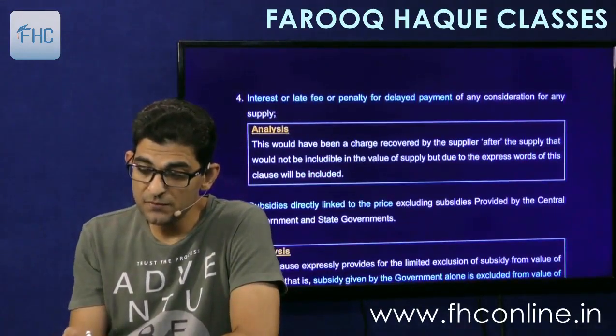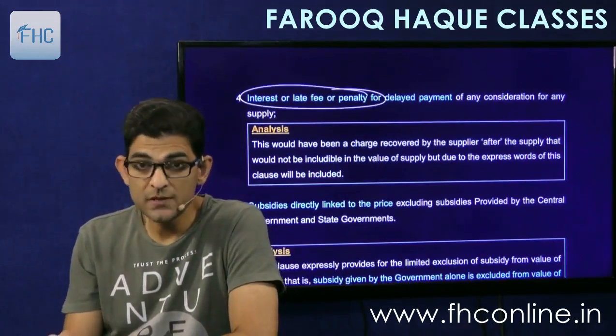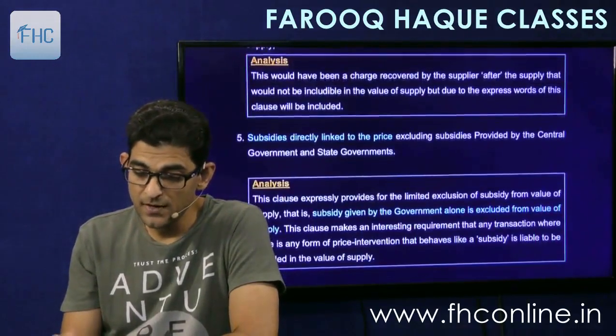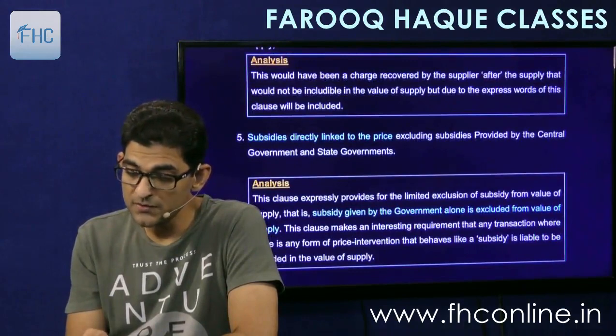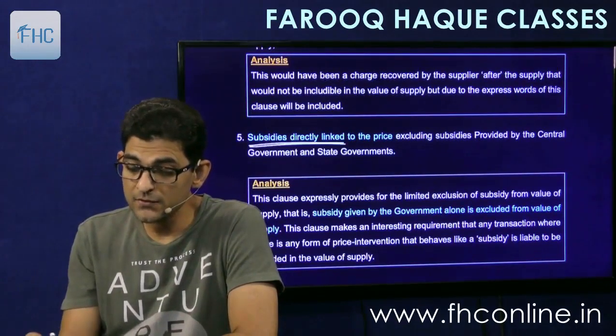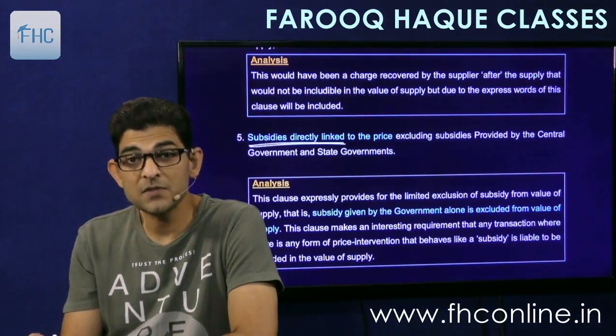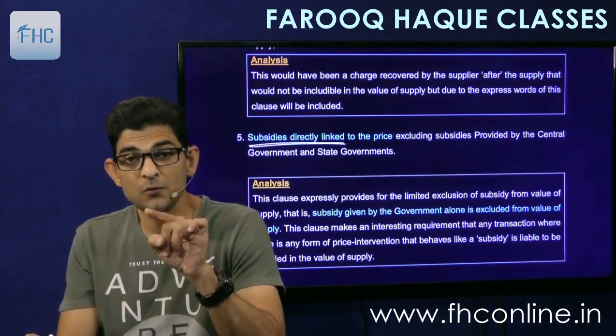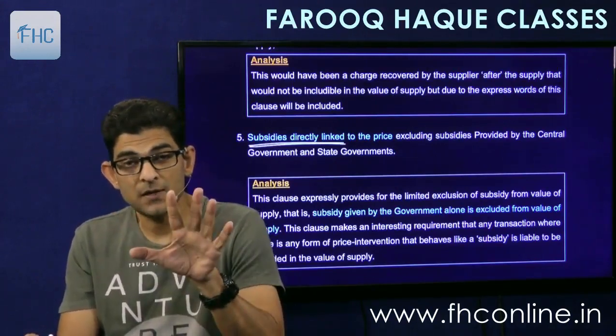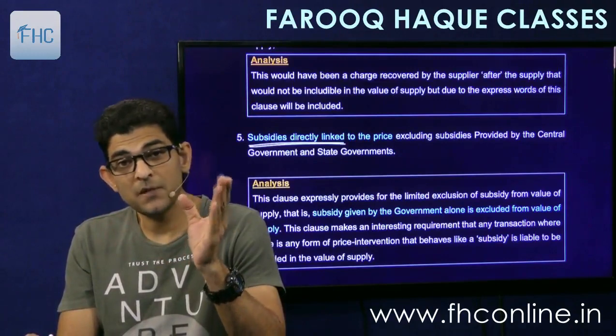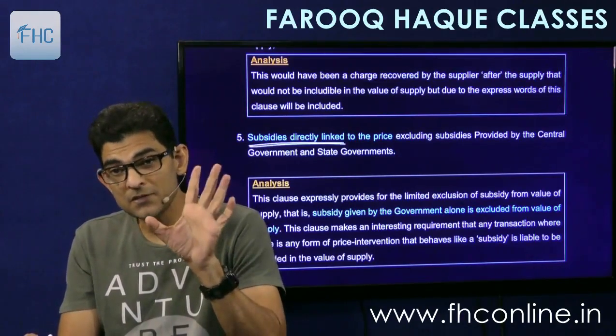Then interest, late fee, penalty for delay in payment was to be included. And subsidies directly linked to price, excluding subsidies provided by central and state government, because central and state government subsidies are not taxable. So we are talking about subsidies from any person other than the government.